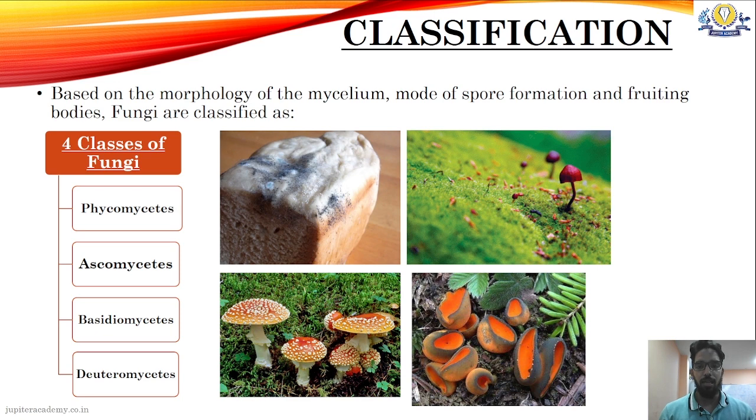Based on the morphology of the mycelium, mode of spore formation and fruiting bodies, fungi are classified into four classes. Number one is Phycomycetes, number two is Ascomycetes, number three is Basidiomycetes, and number four is Deuteromycetes. Based on morphology of mycelium, meaning whether the mycelium is septate or aseptate. Based on the mode of spore formation, whether the spores are formed exogenously or endogenously, or whether the spores are formed on specialized fruiting bodies, and what the different types of fruiting bodies are. Based on that, the classification has been done.